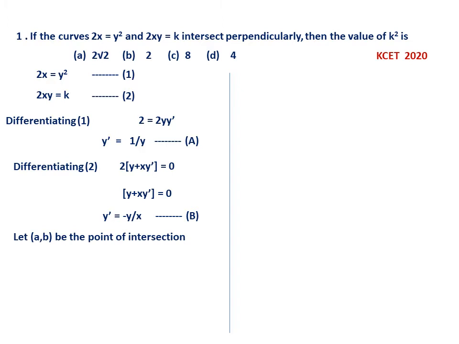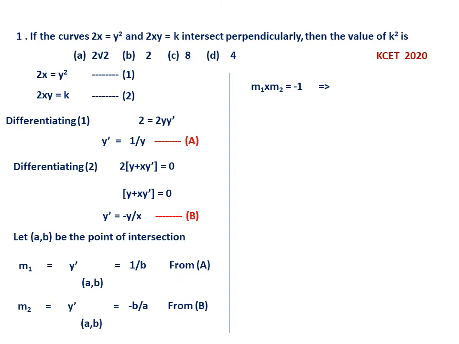Now this is B. So let (a, b) be the point of intersection, because at the point of intersection we are finding two tangents and those two tangents are perpendicular. Therefore, you have to find the slope. M1 is the slope of the first tangent, that is y dash at (a, b), equal to 1 by b using A, because A is the derivative of the first curve. Similarly, M2 will be equal to y dash at (a, b), that is equal to minus b by a, from B, because from B y dash is minus y by x.